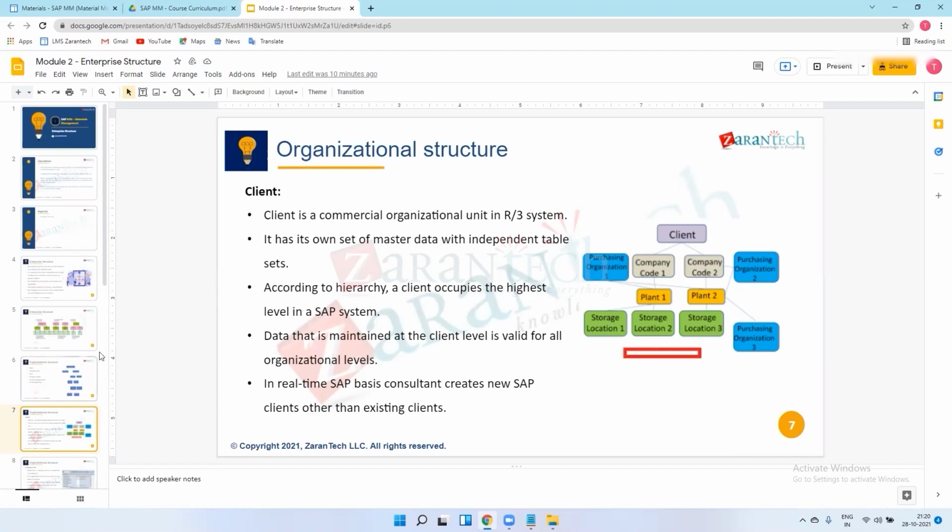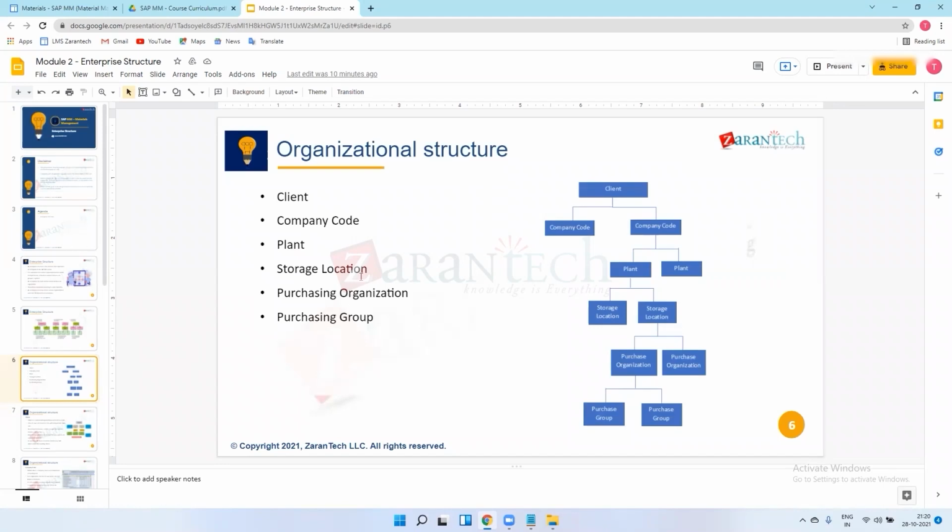Means what? If suppose I have maintained some materials at client level, then all plants and all company codes can use that material, because that material is maintained at client level. Means there is a hierarchy, right?